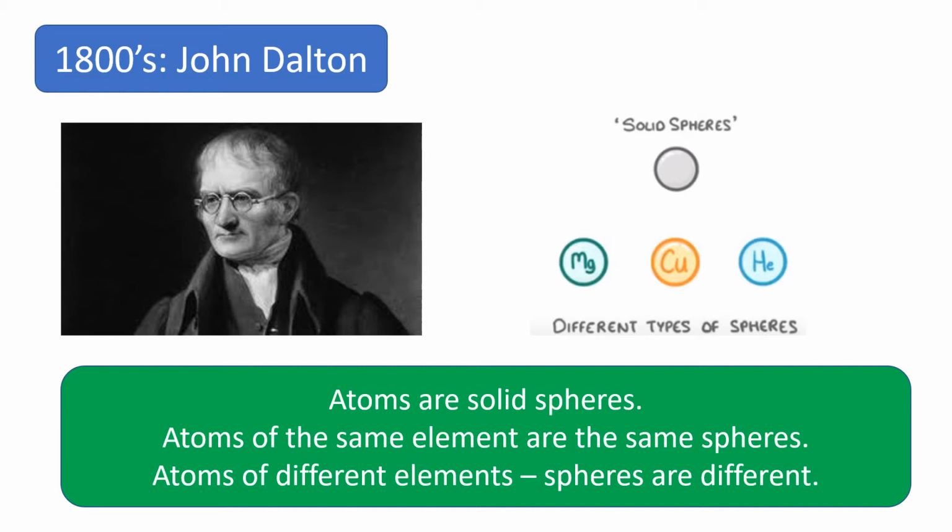But he also suggested that atoms are the same elements. We already had this word element, recognising that iron was different to oxygen, was different to gold. But atoms are the same element, all have the same sphere. The sphere for gold was always the same shape and size. And he also predicted or suggested that atoms of different elements, the spheres would look different. So a gold sphere or a gold particle would look different to an iron particle, which would look different to an oxygen particle.